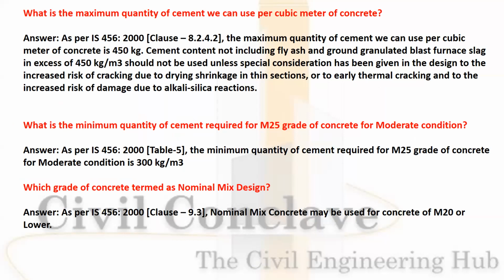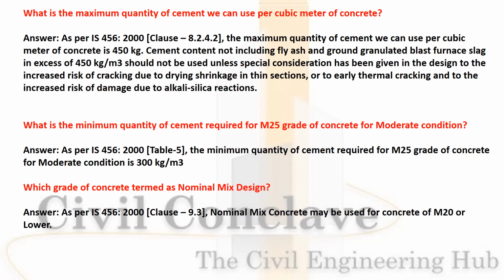First question: what is the maximum quantity of cement we can use per cubic meter of concrete? As per clause 8.2.4.2, the maximum quantity of cement we can use per cubic meter is 450 kg.